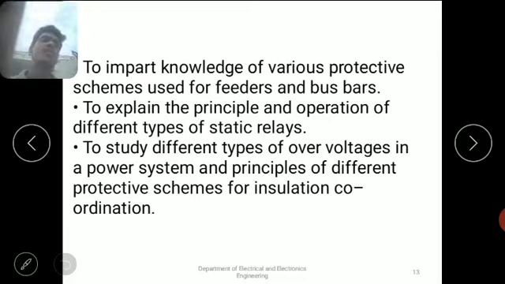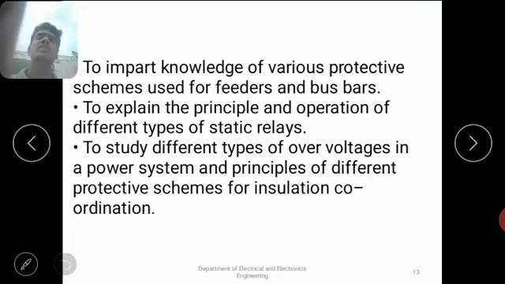But in this subject, as per your syllabus, we have to study the causes of lightning over voltages and how to protect systems from them, and know the principles of different protective schemes.